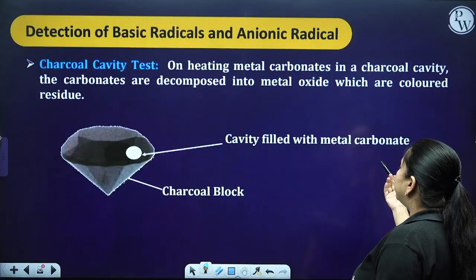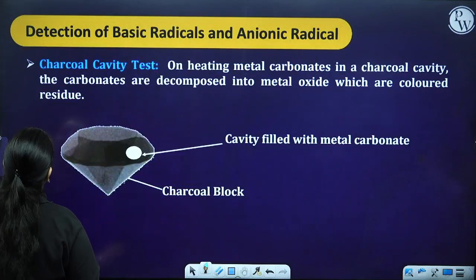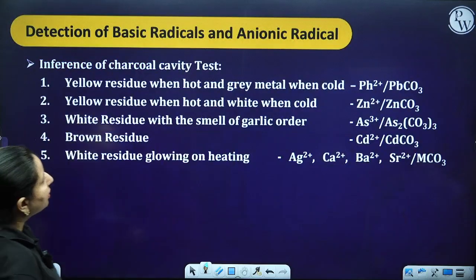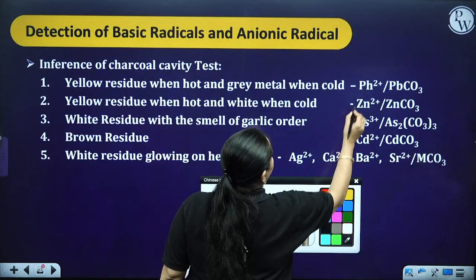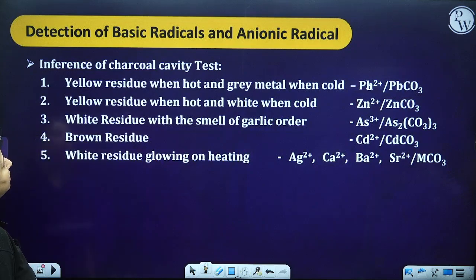So, a cavity filled with metal carbonate, and this over here is a charcoal block. If you get a yellow residue, then it is going to be lead. If you get a yellow residue when hot and white when cold, then zinc. White residue with the smell of garlic, arsenic. Brown residue, cadmium, and white residue glowing on heating can be silver, calcium, barium, strontium, any of their carbonates. Okay, from here we never get any question.